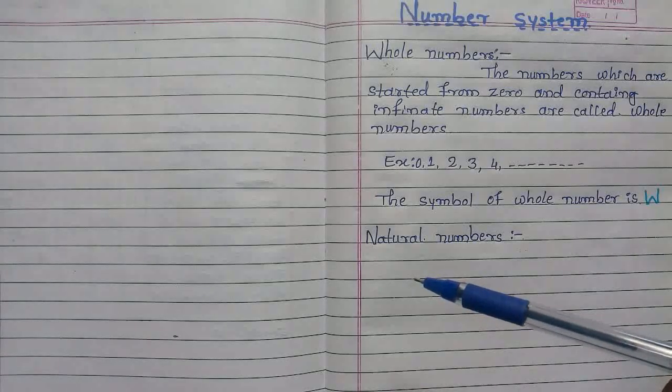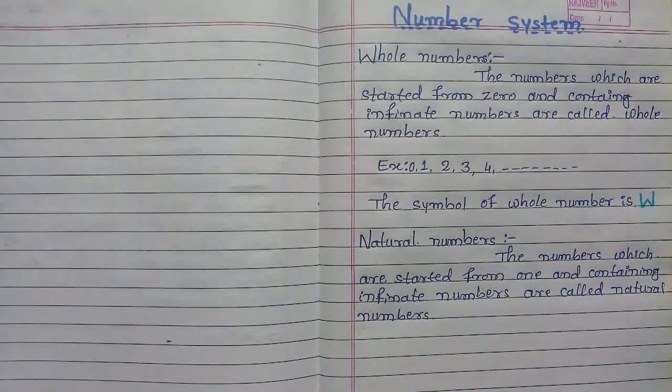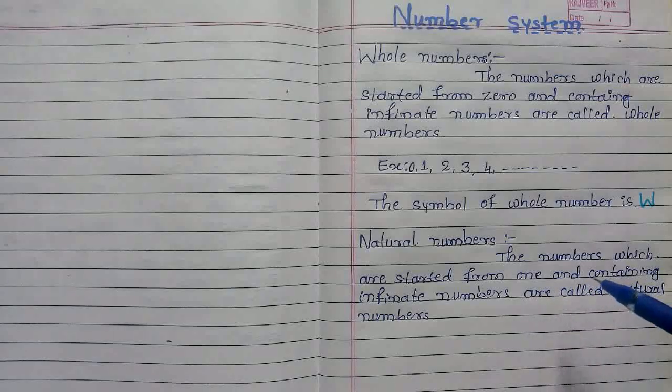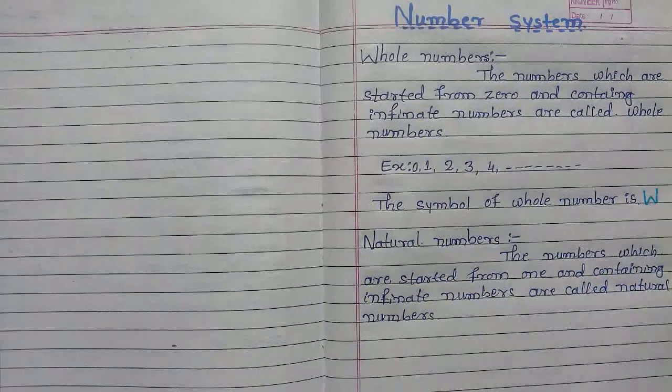Those numbers are called natural numbers.